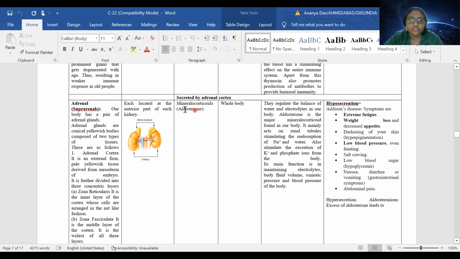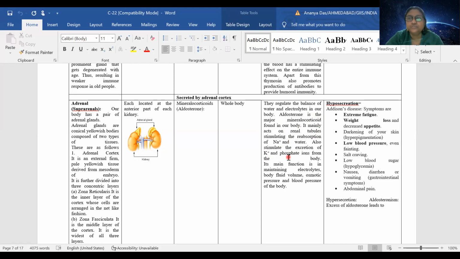It has another name also, aldosterone. Not any one part, the whole body is affected by this. It regulates the electrolyte balance. That means how many ions should be there and how much water should be there is decided by them. It is most important for maintenance of sodium ion concentration, potassium ion concentration, and phosphate ion concentration. Obviously, if we can maintain the concentration of ions, it is helpful for many processes.